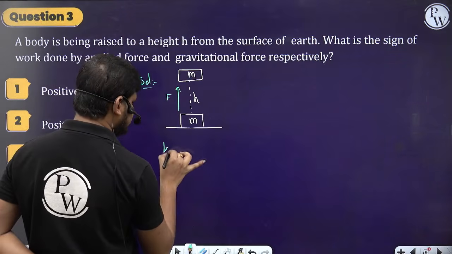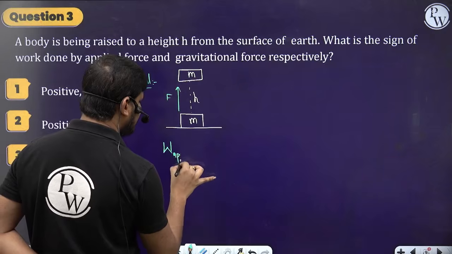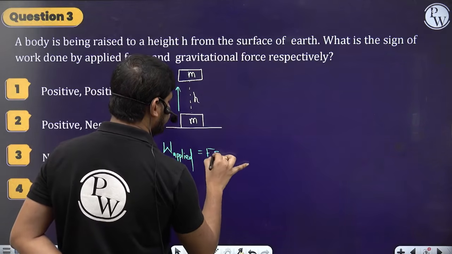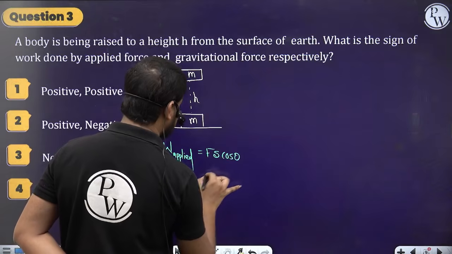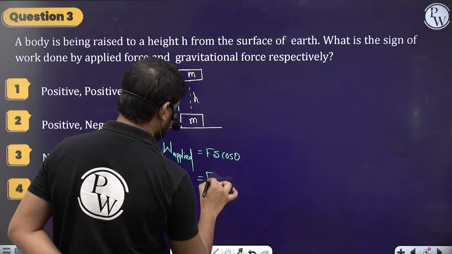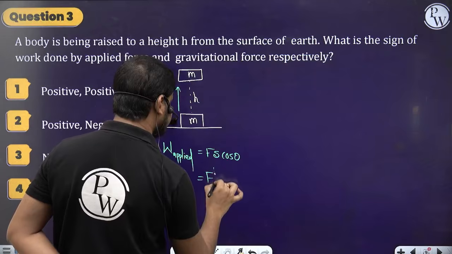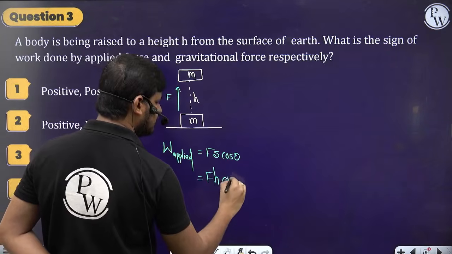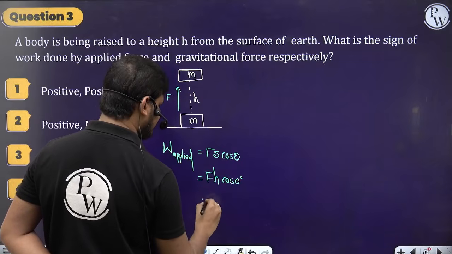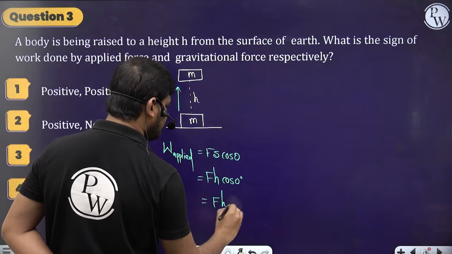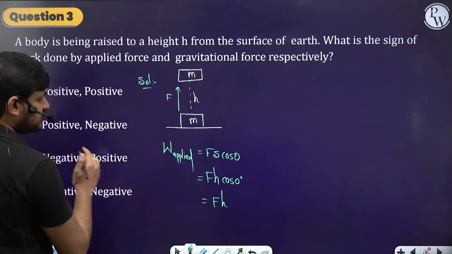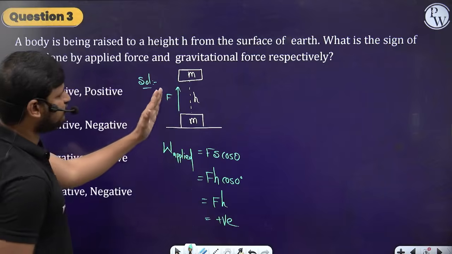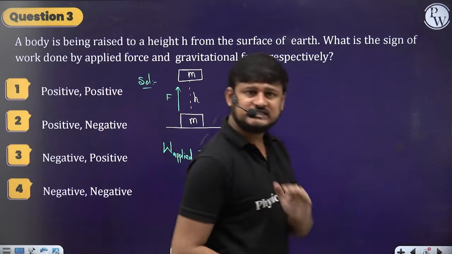So in this case, the work done by the applied force will be equal to force into displacement into cos theta. What is the force we are applying? F. What is the displacement? Height h. Force and displacement are both in the same direction, so cos 0 is the angle between them, which is nothing but F into h. They are asking whether it is positive or negative. The work done by the applied force is positive because force and displacement are both in the same direction.